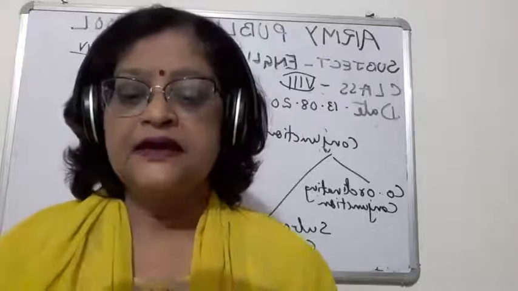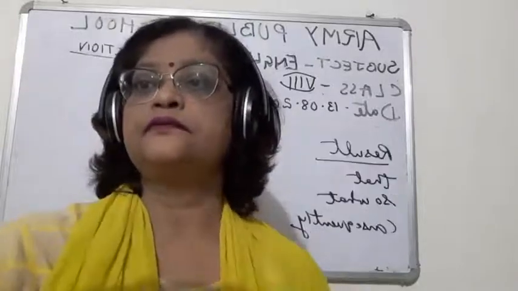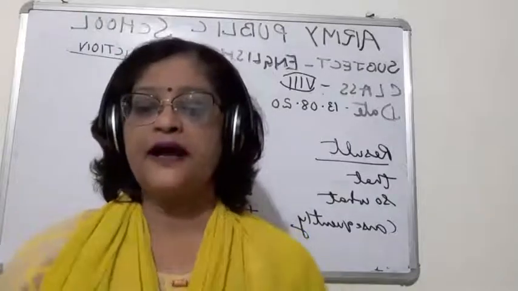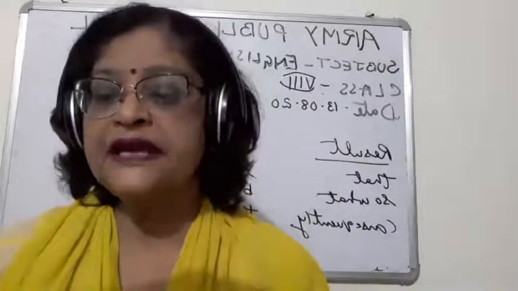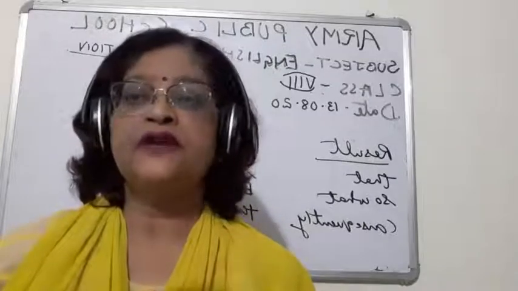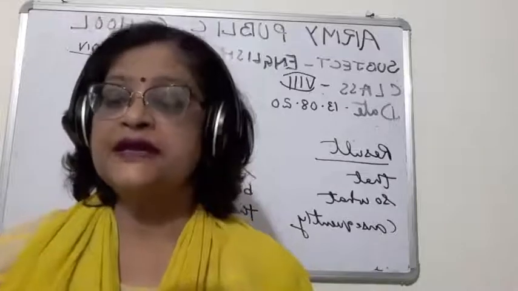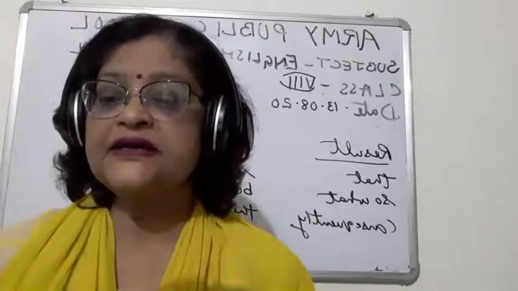Like, children, result. Now I was telling you different types of conjunction. If the category is condition, then I told you: in case, unless, provided that, if.